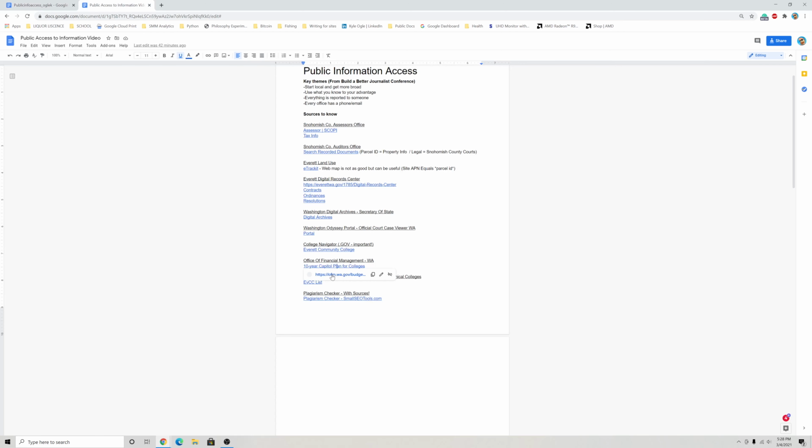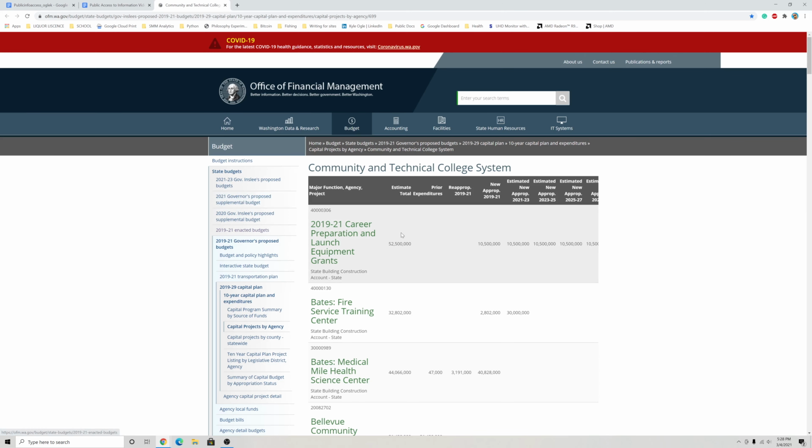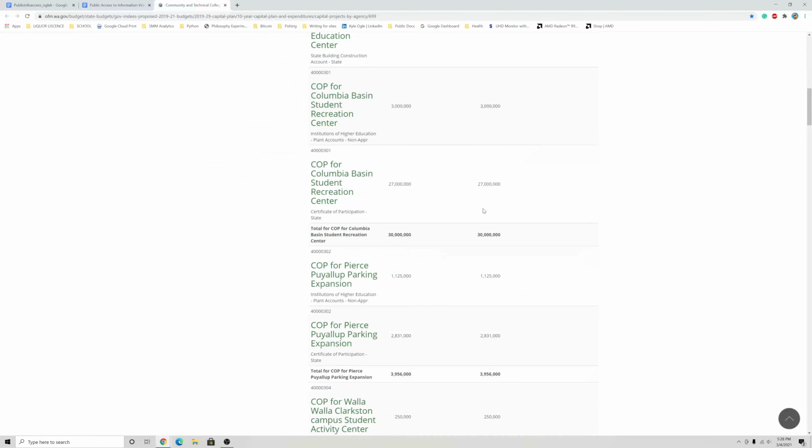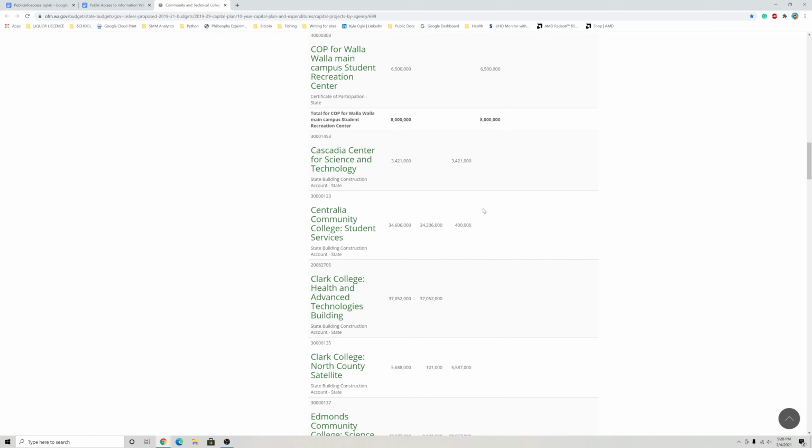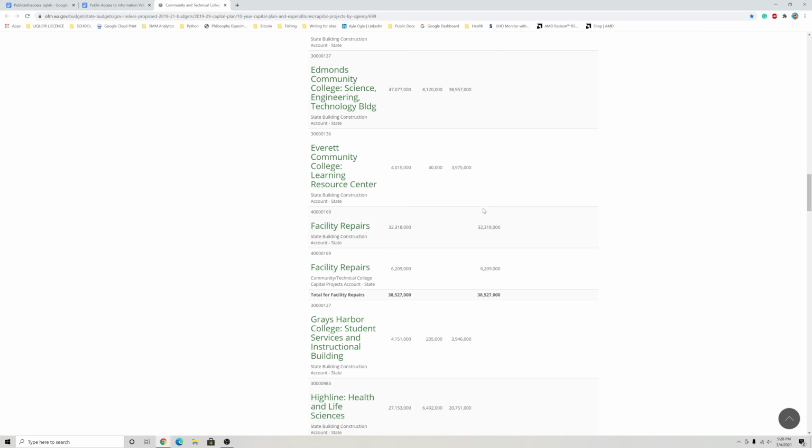The Washington Office of Financial Management manages any money being distributed or collected by state agencies. EVCC must report some information to the state, and it can be intercepted on this site where it is openly published. Get to the Community and Technical College System area and you can see a breakdown of who is getting how much money and for what. This site is tough to navigate and holds a lot of information.